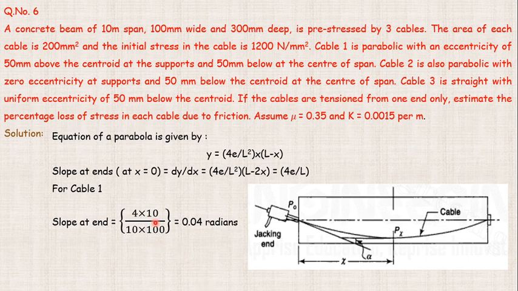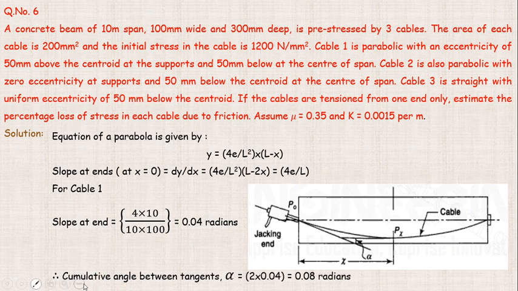So if we write it in mm, it will be 4 into 100 divided by 10 into 1000. So we have the slope at the end equal to 0.04 radians. So this cumulative angle alpha now we have to calculate. The cumulative angle between the tangents alpha is equal to 2 times, since both the ends will be coming on this side and on this side also.